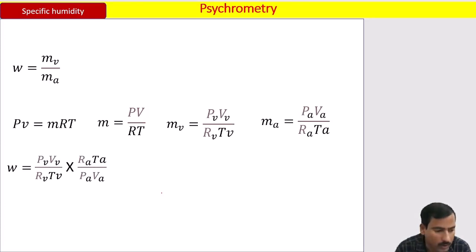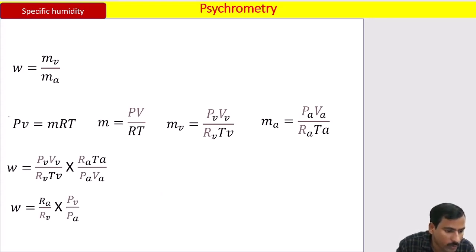Now please try to understand, in this equation I am going to cancel, so I will take the next equation. Please look at this equation and this equation. What are the variables that cancelled? I have cancelled the volume of water vapor and volume of dry air. I have cancelled the temperature of dry air and the temperature of water vapor. Now let me tell you why they got cancelled. After cancelling, your equation has become R_A divided by R_V into P_V divided by P_A.